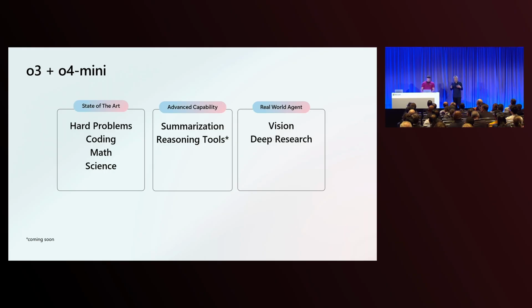Yeah, and so some of the other capabilities that we're bringing, coming soon, are reasoning tools. Now, many of you probably know about tool calling in models. This is different. This is the reasoning models using tools within the chain of thought. Things like search, browsing documents, or invoking Python to do some numerical computations or image processing. So this is one of the really amazing capabilities that the O3 and O4 Mini models have. And it's actually also the basis for, for example, computer use as well as deep research.